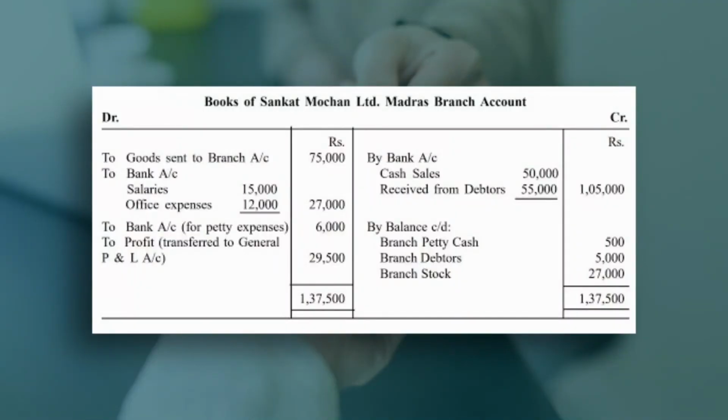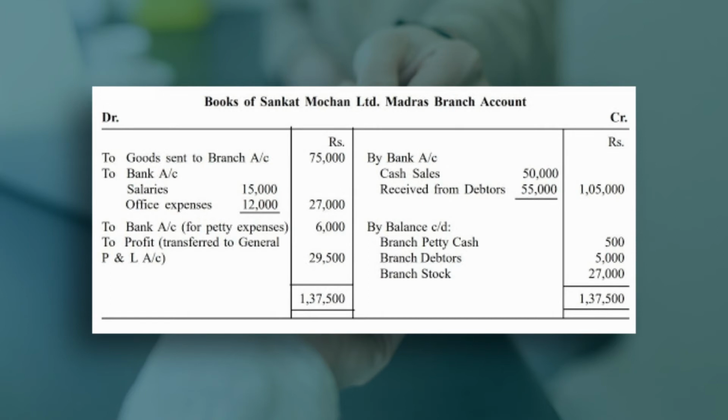This is the cash sale, rupees 50,000, and this is the 55,000 which we have received from debtors on account of credit sales. So the total is 1,05,000. Then by balance carried down. This is the closing balance of petty cash 500, branch debtors 5,000, branch stock 27,000.